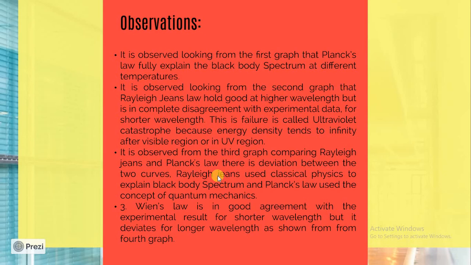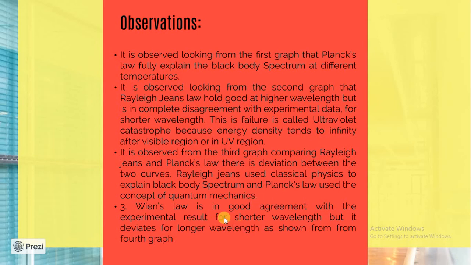It was observed from the third graph, comparing Rayleigh-Jeans law and Planck's law, that there is deviation between the 2 curves. Rayleigh-Jeans law used classical physics to explain this spectrum, and Planck's law used the concept of quantum mechanics. Since Planck's law was able to explain it in a better way, we can say that quantum mechanics is more able to explain the concepts of physics.